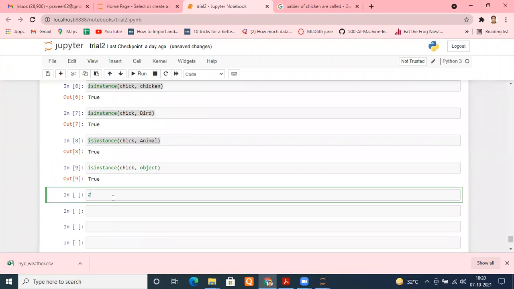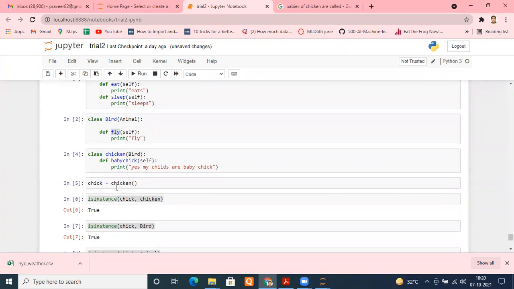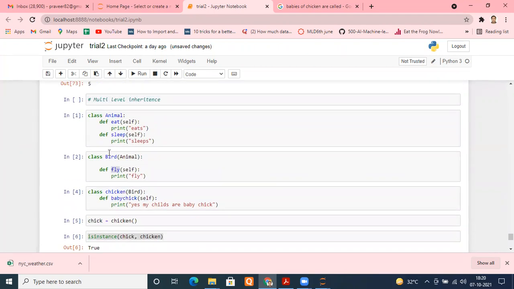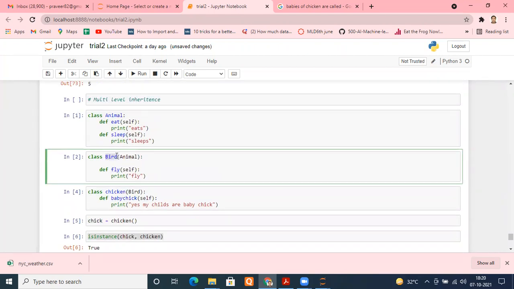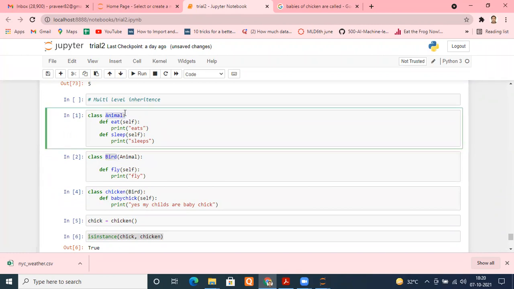Second is multiple inheritance. Now understand. Right now, for example, take the example of Bird. We inherited the properties of only one class, but in fact, we can inherit the properties of multiple classes at the same time.